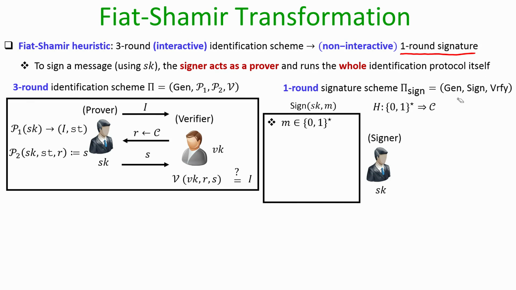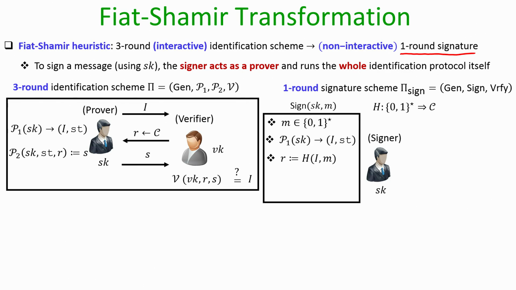The key generation algorithm of this signature scheme will be the same as the key generation algorithm of the identification scheme. Now, the signing algorithm is as follows. Imagine there is a signer who has the signing key Sk and a message on which it wants to generate its signature. As I said earlier, it has to play the role of the prover as well as the verifier of the identification scheme itself. So, it runs the P1 algorithm on the signing key to obtain the commitment I and the state information, and now it has to pick the challenge randomness R on behalf of the verifier.